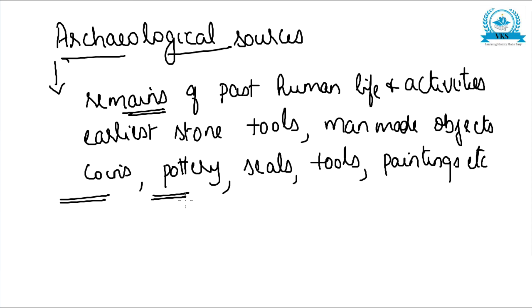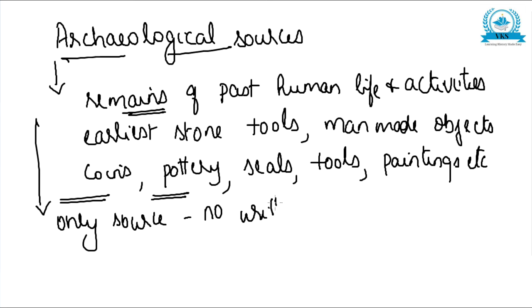It includes the human relics and artifacts from earlier stone tools to man-made objects. And the important archaeological sources are coins, seals, tools, jewelry, paintings, etc. And they are the only source when we don't have written records. So they are the only source on which historians depend when there were no written records.